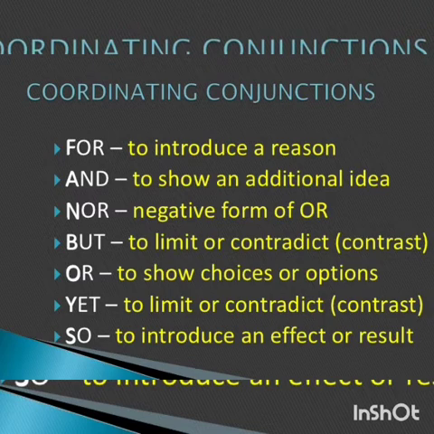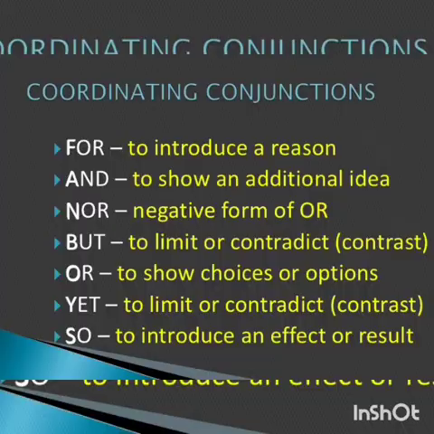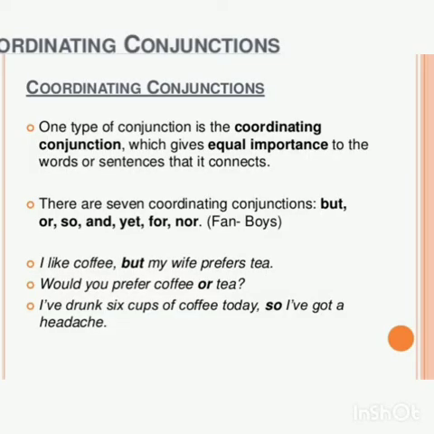These are coordinating conjunctions. What are coordinating conjunctions? Those which connect words, phrases, clauses of equal value. What is a phrase? A phrase is a group of words which doesn't have a finite verb. As we have discussed already, coordinating conjunctions give equal importance to the words or sentences that they connect.